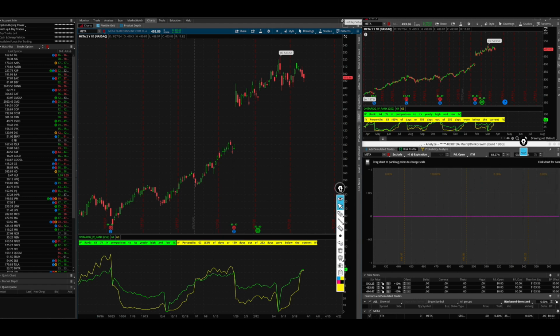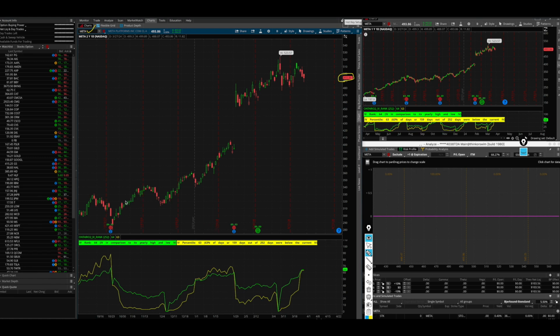Let's delve into understanding what an option is in the financial world using Meta stock as our example. Today, Meta stock is valued at $493 per share as of March 2024. Now let's rewind to November 2023 when Meta was priced at $320 per share.